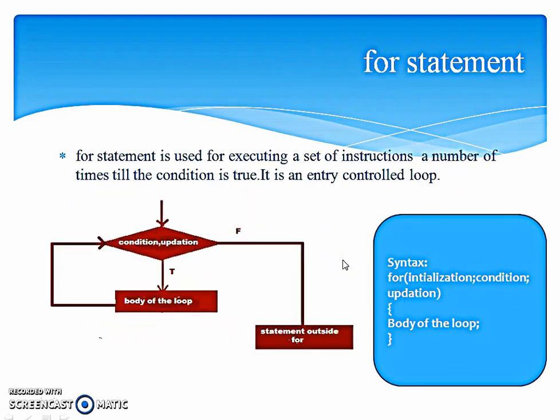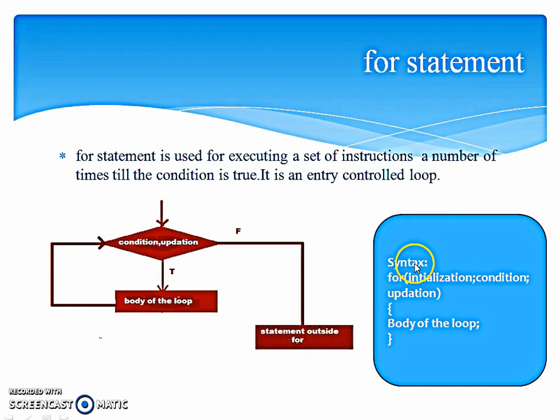Next is the for statement. The for statement is used for executing a set of instructions a number of times till the condition is true. It is also an entry control loop like the while statement. Here condition, updation, and initialization of the variable are done at the start. Then if the condition is true, the body of the loop is executed and the variable will be updated, and after updation of the variable, again the condition will be checked. If it is true, this will be continued. If it evaluates to false, it will be the end of the for.